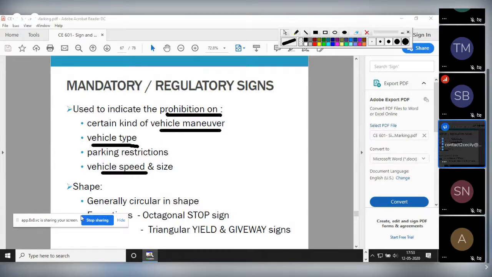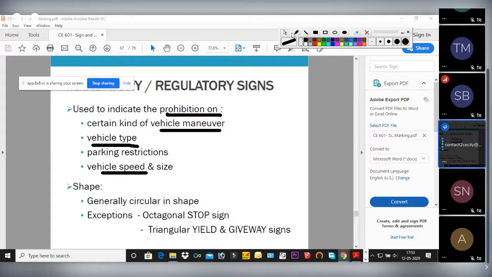As I said, mandatory signboards are generally circular in shape, except the stop sign. Stop is what? Octagonal. Octagonal means it is made up of 8 sides, like this. So these are not circular, these are octagonal. And this is the inverted triangle sign for yield or give way.